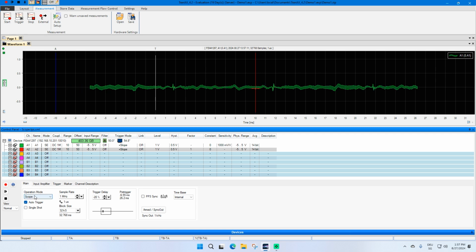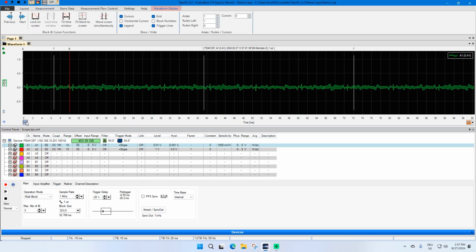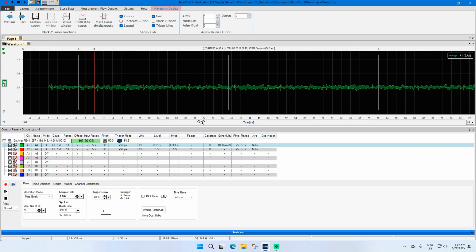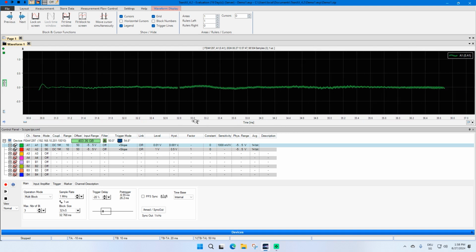Let's have a look to the multi-block mode. In multi-block mode you have one parameter in addition, and this is the number of blocks. I have done now a measurement with 3 blocks. You see the 3 trigger lines, and if you zoom in, there is a little gap between the blocks.